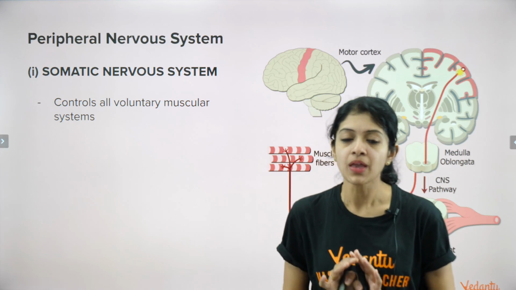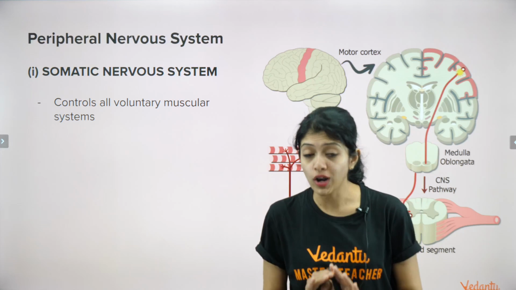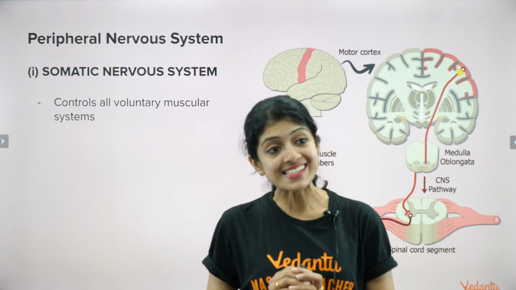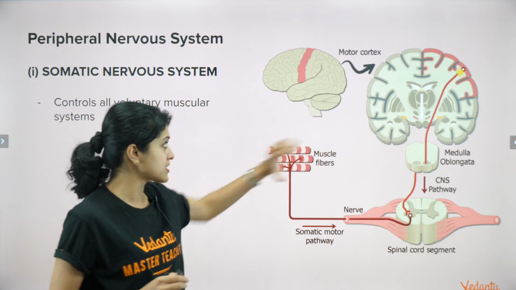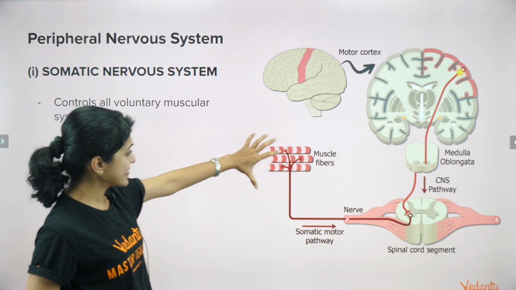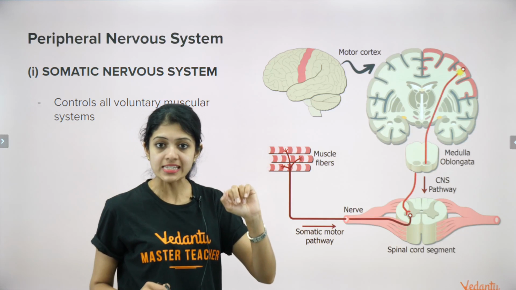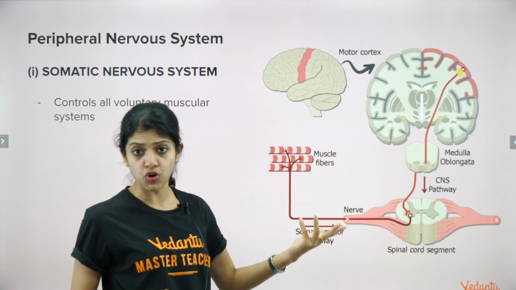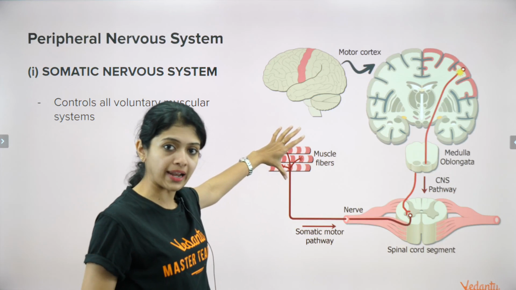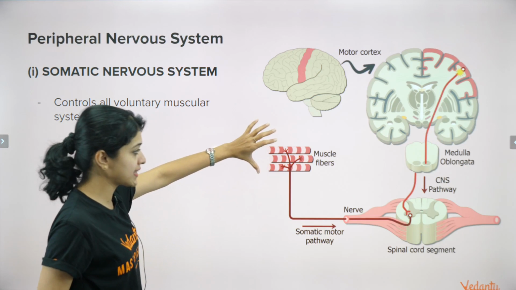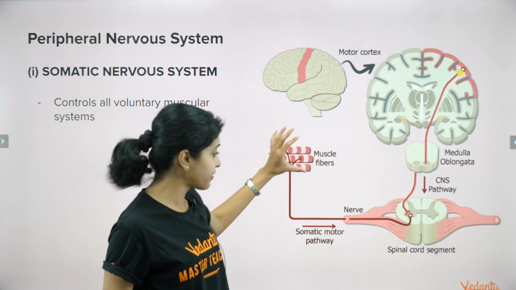It basically controls all the voluntary muscular systems of your body. If you have a look at this, you would understand these are muscle fibers. You must have learned in your lower grades in chapters like tissues what muscle fibers look like. Imagine that these are your skeletal muscle fibers.